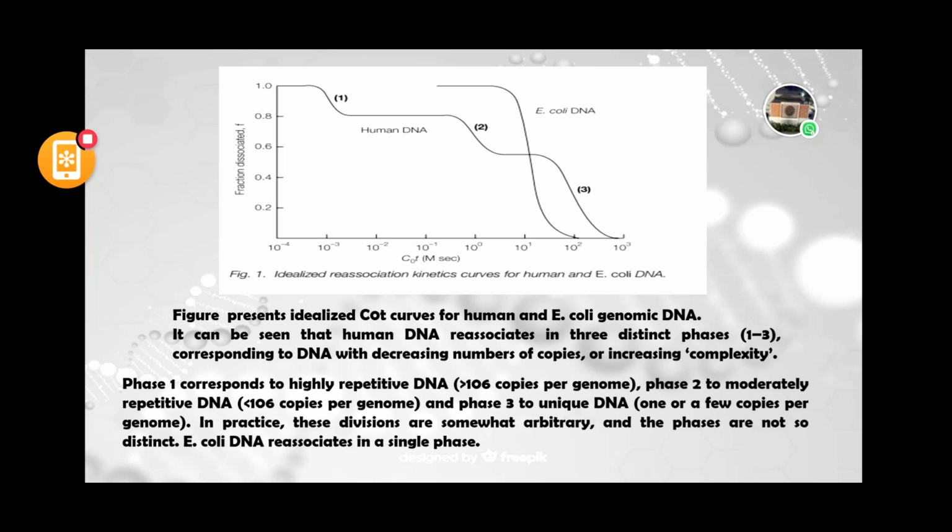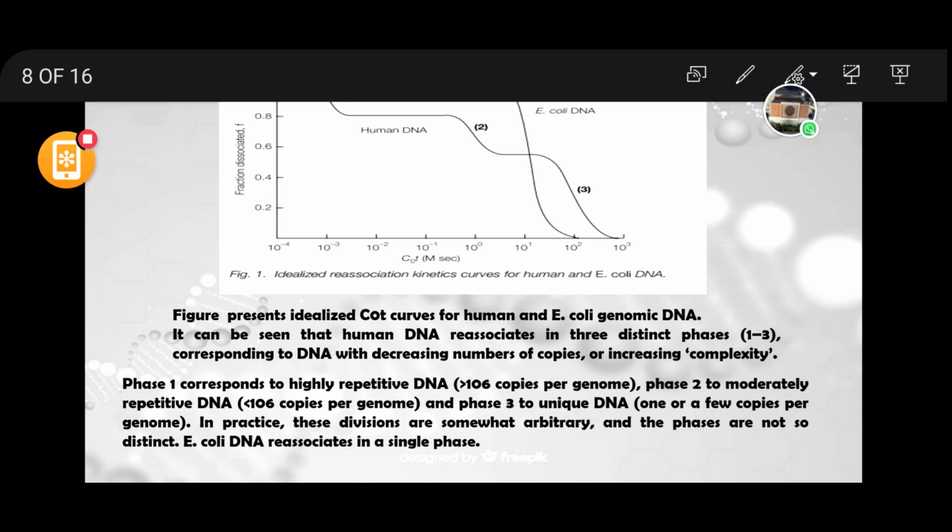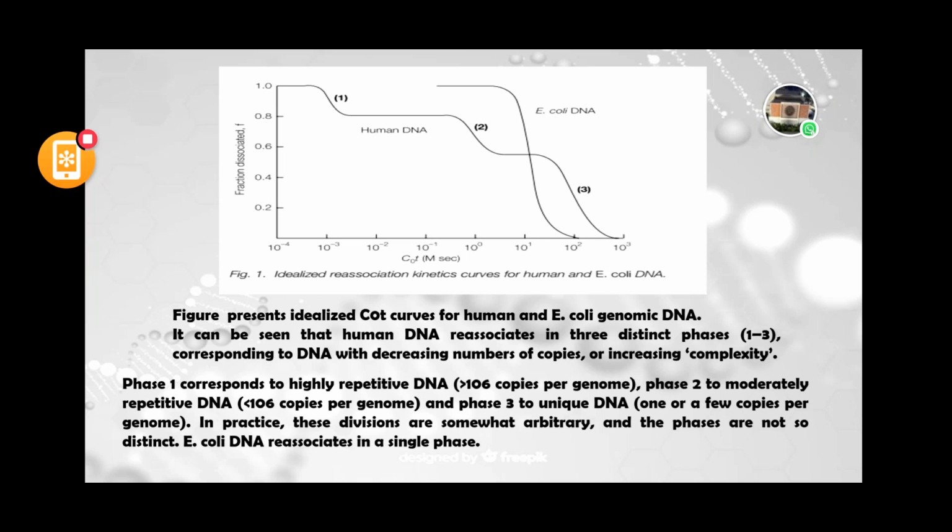Now if we consider the number of unique sequences present in human DNA, they are very less than in E. coli DNA. So E. coli DNA is taking more time to renature if we compare it to the unique sequences present in human DNA.